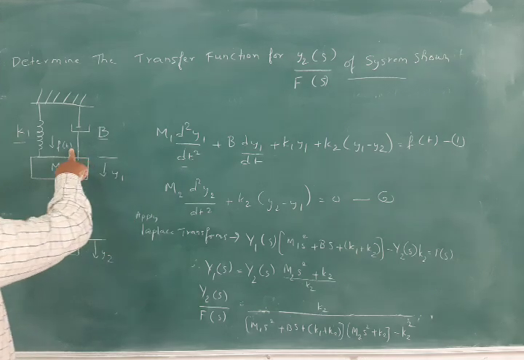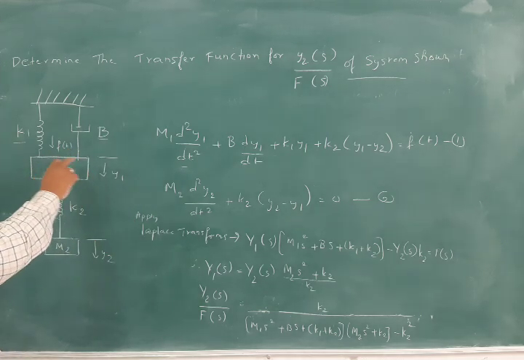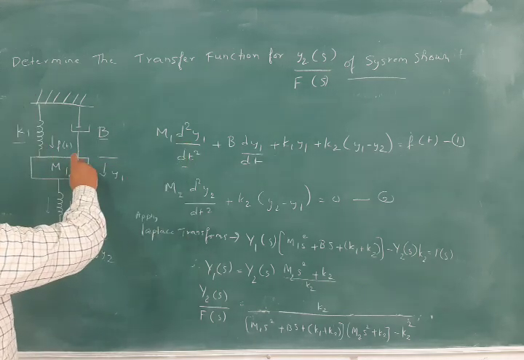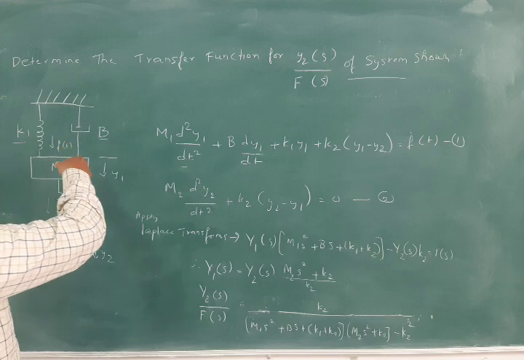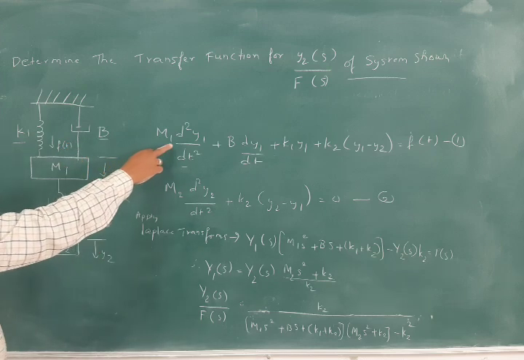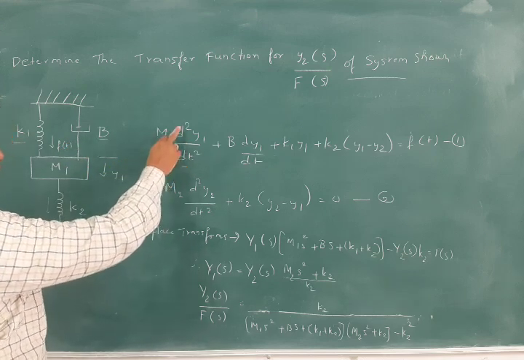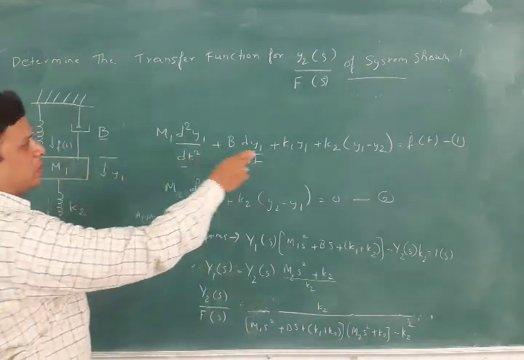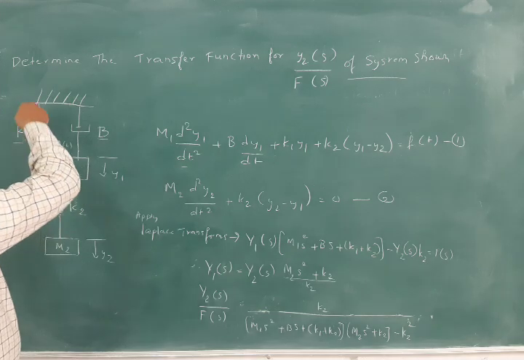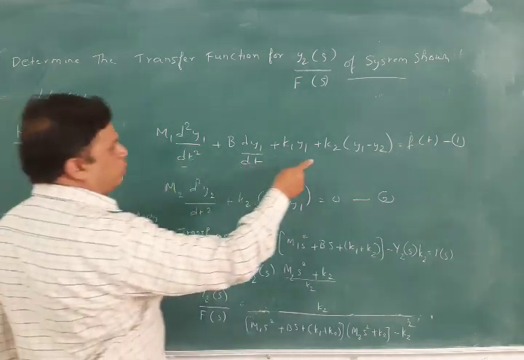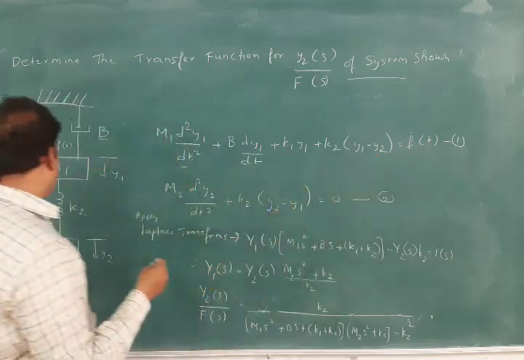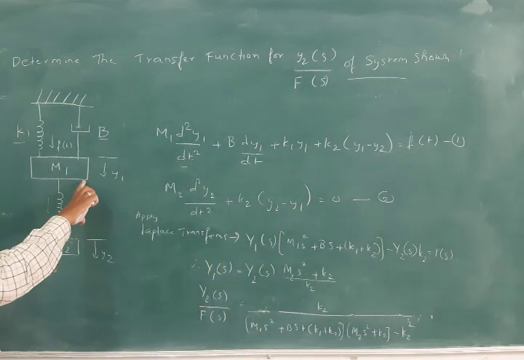So this is f of t here, and this equation we have written with respect to mass m1: m1 into d square y1 by dt square, that is the force pulling that mass down, mass into acceleration, plus b into dy1 by dt for this dash pot plus k1 into y1. It is a linear system only, k1 into y1 plus k2 into y1 minus y2 is equal to f of t. y1 minus y2 is given because it is having two fixed